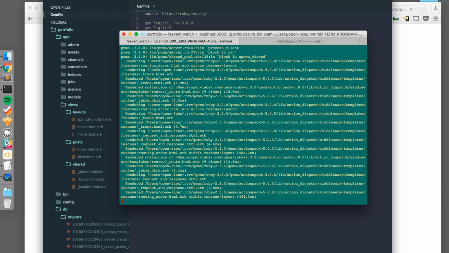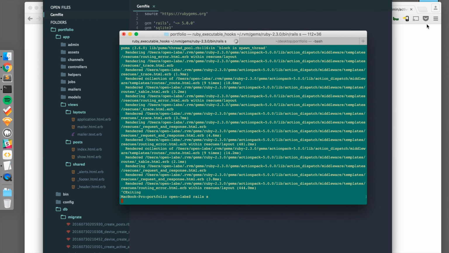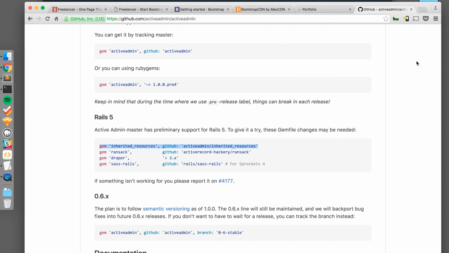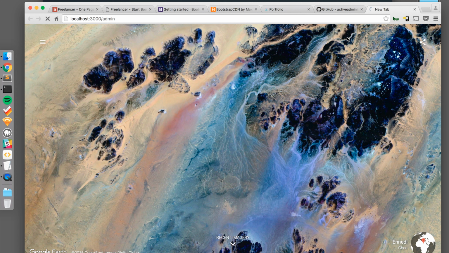And now we can go back to our terminal. We can restart our Rails server. And if we go to our application and go to localhost:3000/admin, we should see the Active Admin interface.